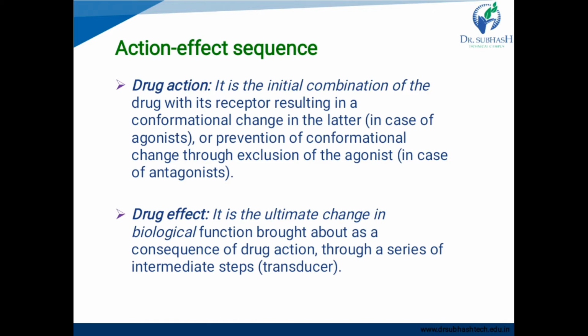Now, what is drug action? In case of an agonist, it will cause conformational changes in the receptor, and through it the receptor will give its response. But in case of an antagonist, it will not cause any conformational change, that is, it will prevent any conformational change through exclusion of the agonist.